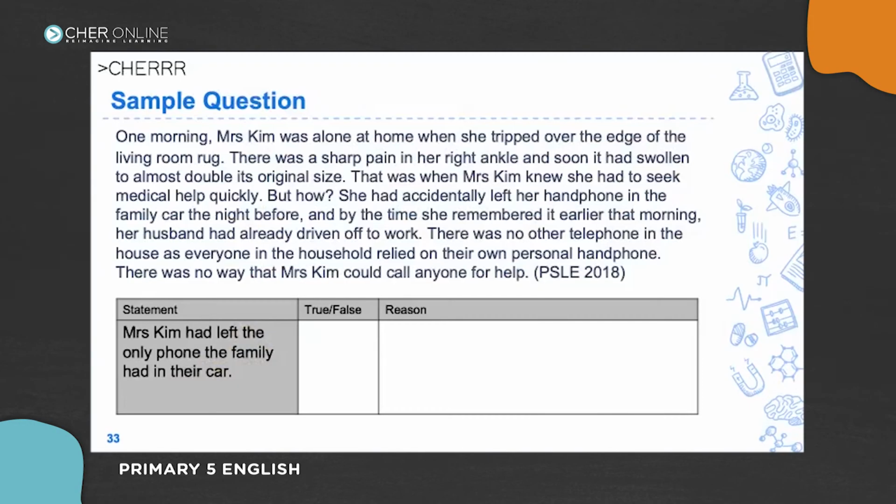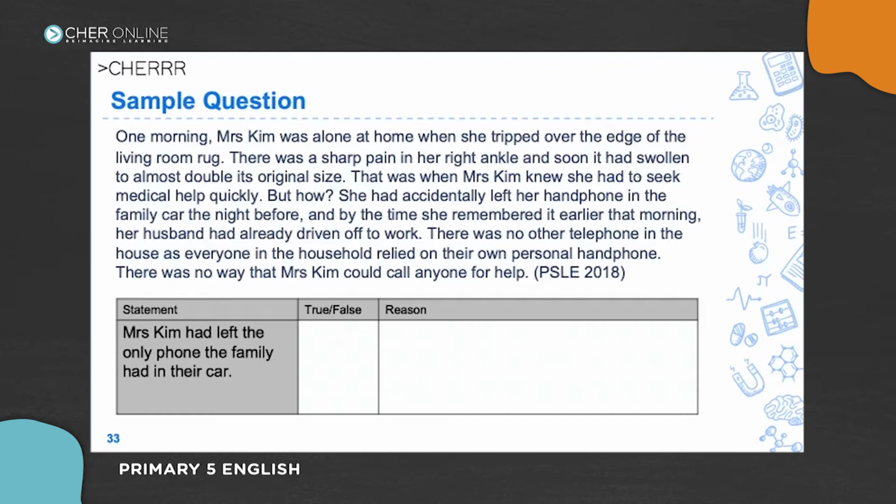So what I want to do is to show you a PSLE question, okay, so that we can see how this will appear for you guys next year, assuming you're both in Primary 5. But because you're already in Primary 5 and you're going to do your mid-year exams this year, you'll be doing your end of year exams not very far from now, okay? So end of year exams, and then you're already Primary 6, so we need to practice.